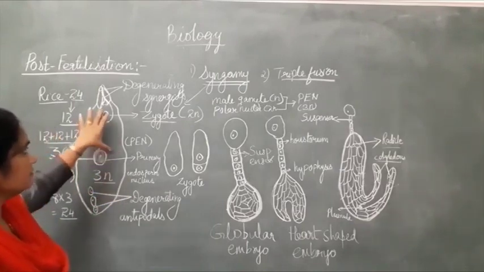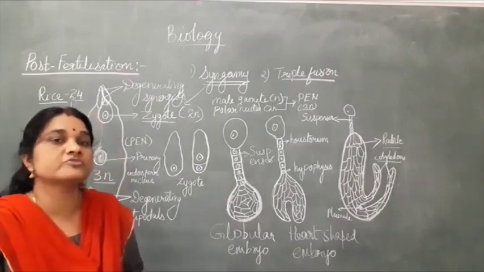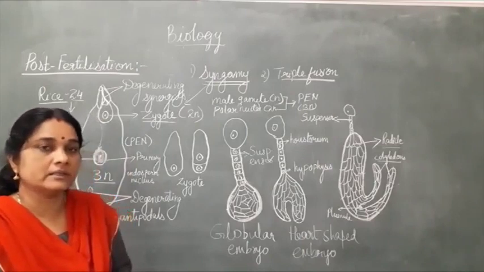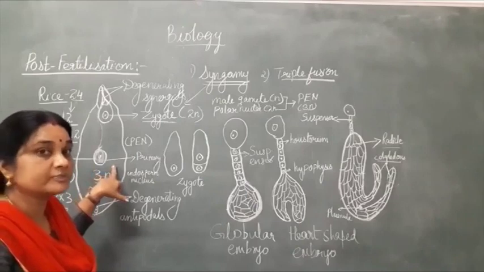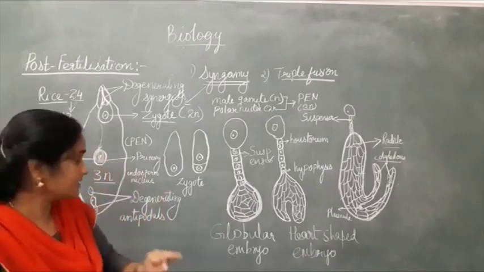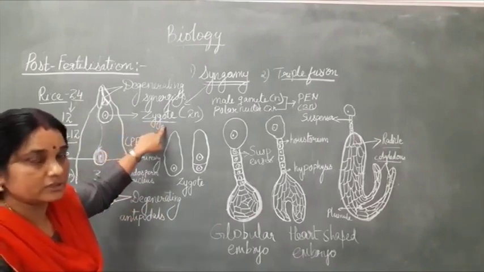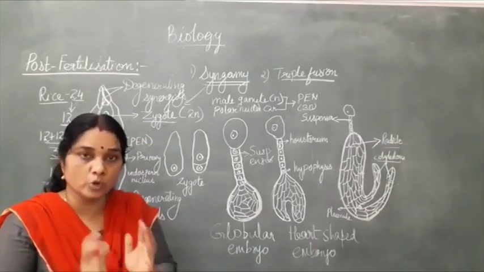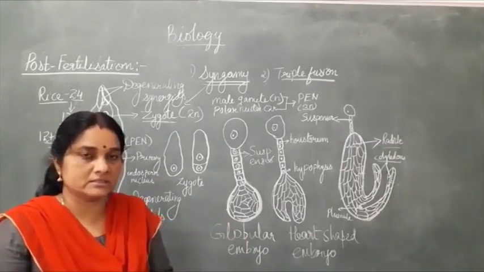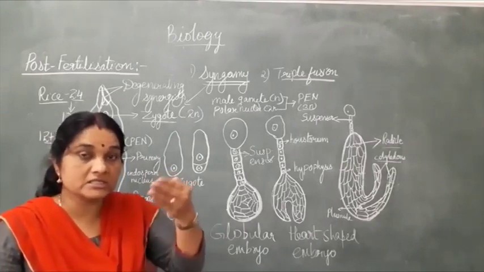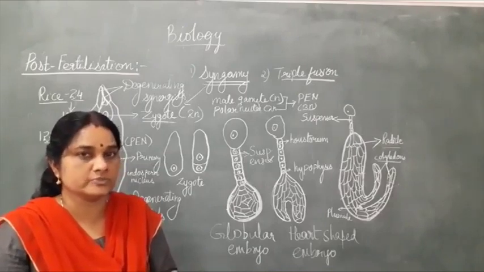And after the fertilization, first what happened? There are a few stages happening post fertilization. One is the development of endosperm from the primary endosperm nucleus. Second stage is the formation of the embryo from the zygote. Third stage, from the ovule, seeds are formed. And next, the ovary will give rise to the fruit. So these are the 4 developmental stages, post-fertilization events happening in angiosperms.